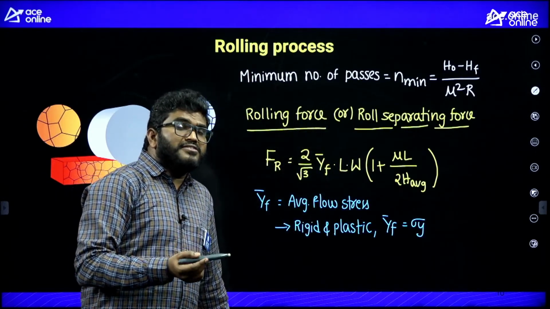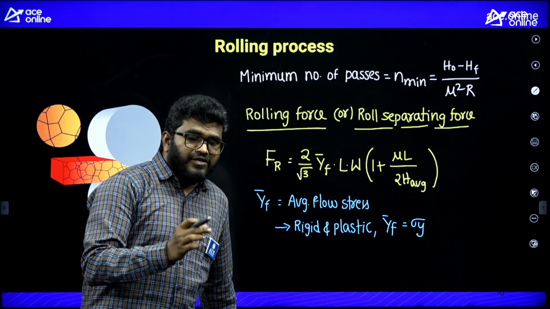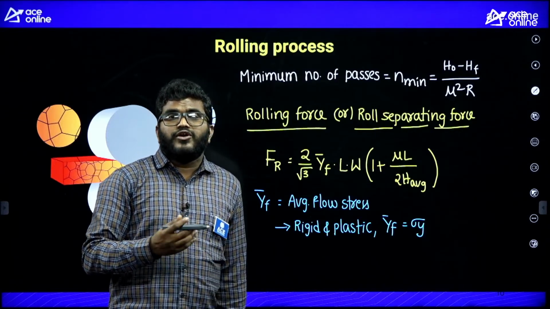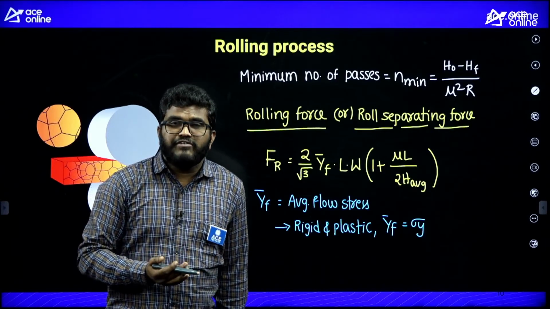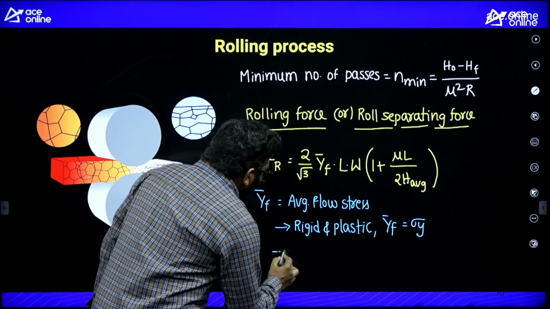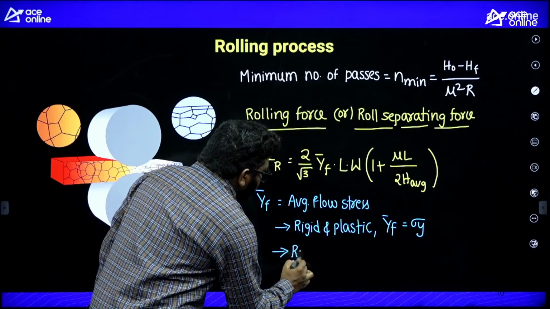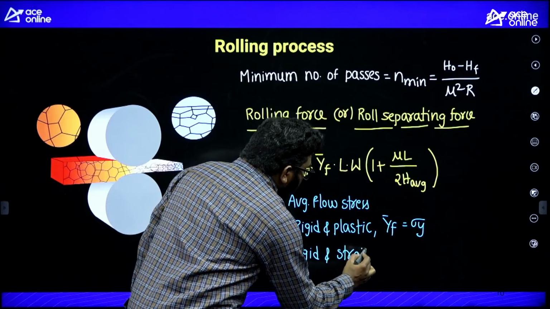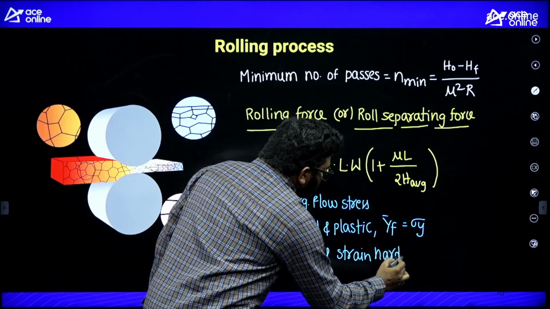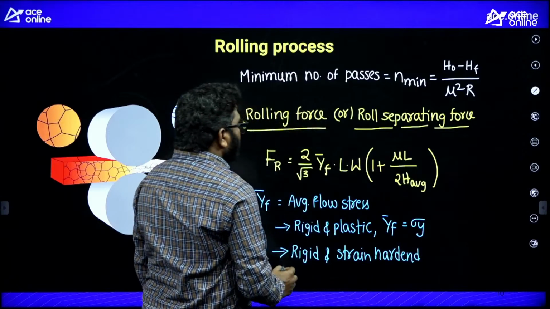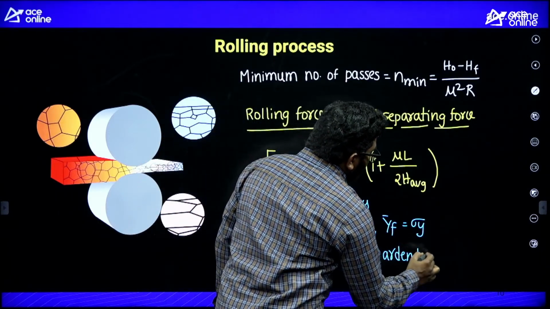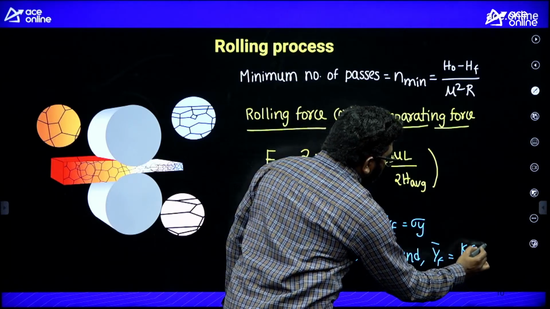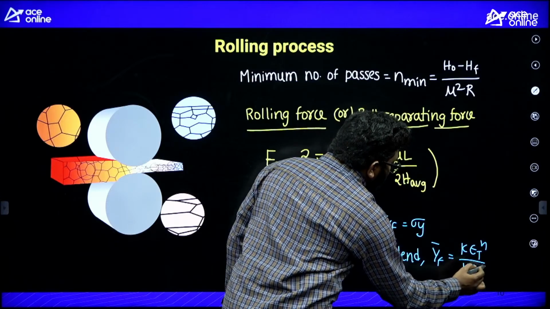In case the material is rigid and strain hardened, and in the question paper the values of K, the strain hardening coefficient, and N, the strain hardening exponent, are given, then y bar F is equal to K epsilon T power N by N plus 1.